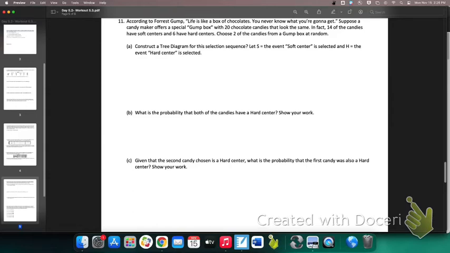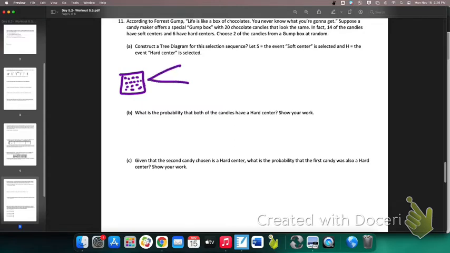Suppose a candy maker offers a special Gump box that has 20 chocolate candies in it, and they all look the same. However, 14 of the candies have soft centers, and 6 of them have hard centers. And we're going to choose 2 at random. Construct a tree diagram for this sequence of events.